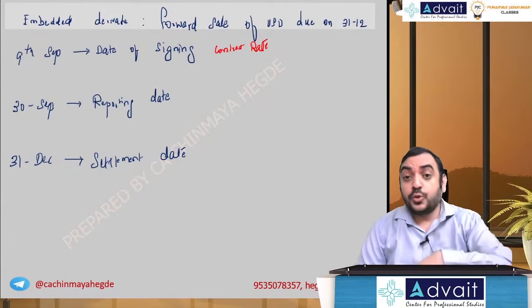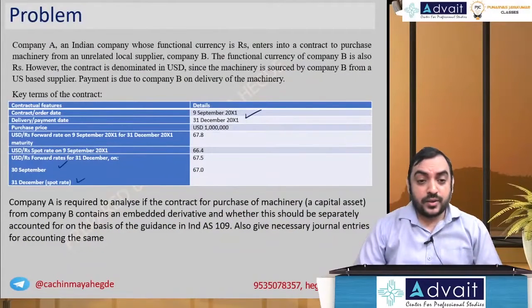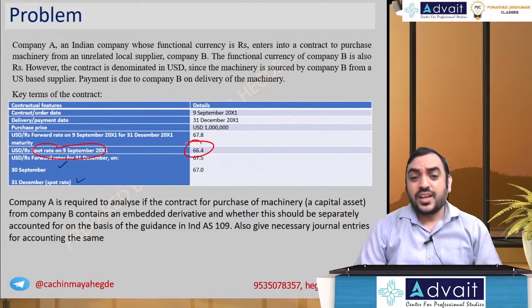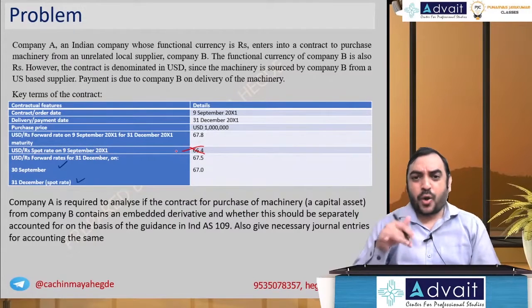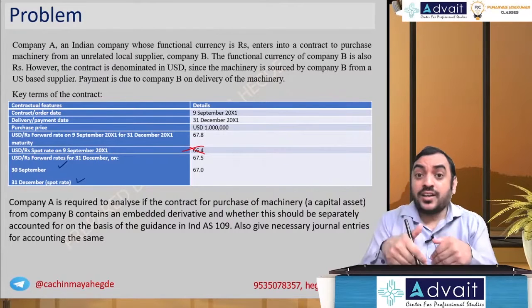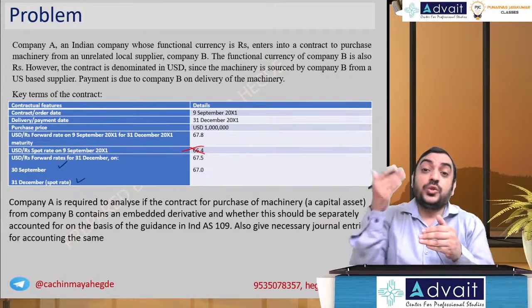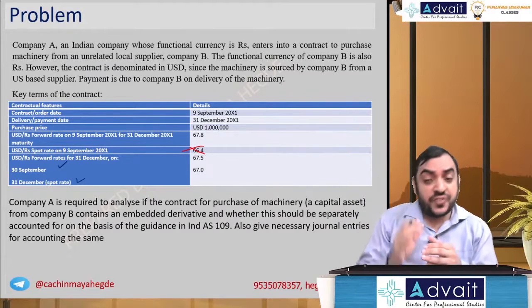So there is a deemed sale of dollars. The spot rate on 9 September is 66.4, but that's for an immediate transaction. That does not matter, because on 9 September the deemed contract is that you are going to sell USD on 31st of December.